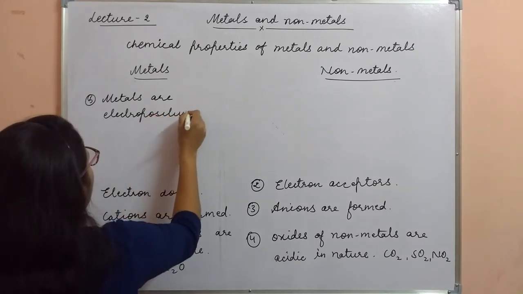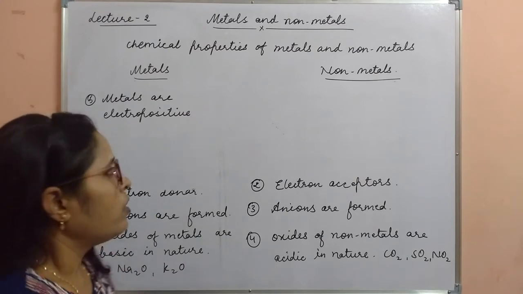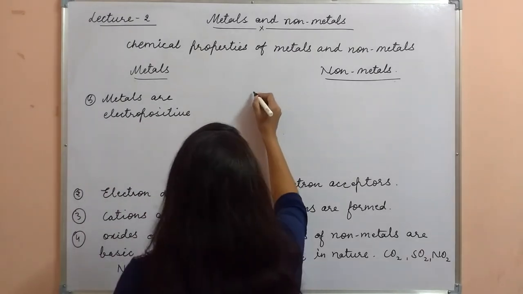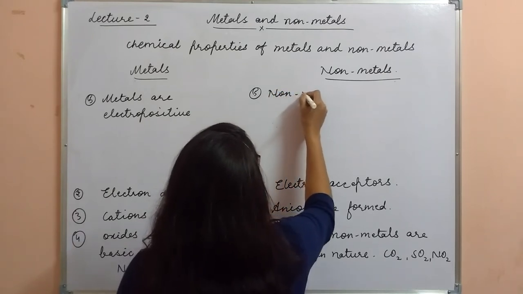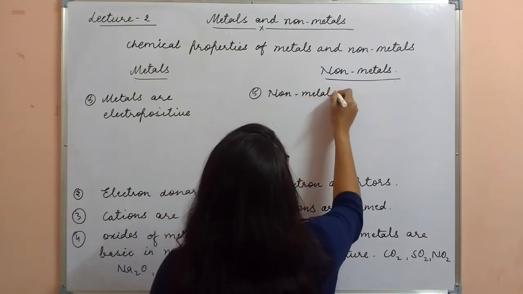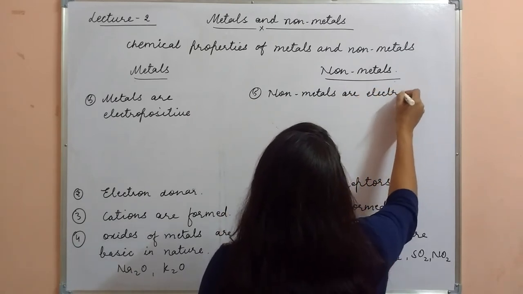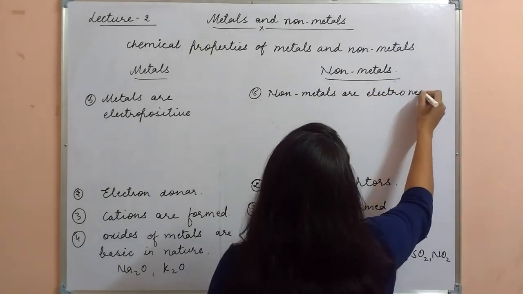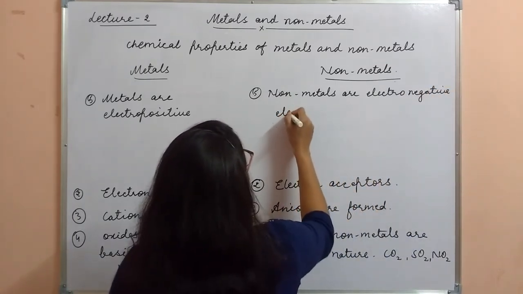Metals are electropositive elements, and non-metals are electronegative elements. So these are the electronegative elements.